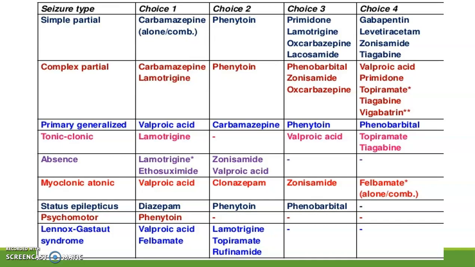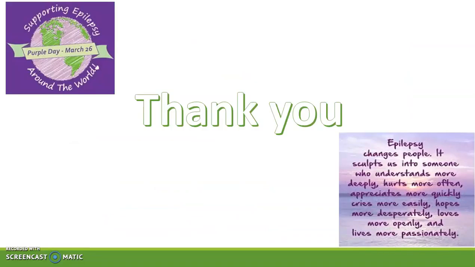Lennox-Gastaut syndrome, as we have discussed earlier, it is found in the children of age group 3 to 5 years. First drug of choice is valproic acid and felbamate, followed by lamotrigine, topiramate, and rufinamide. Hence, these were the various drugs and their mechanism of action which can be used as anticonvulsant or you can say anti-epileptics. Thank you.